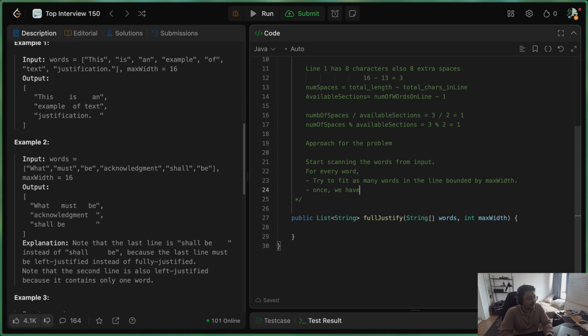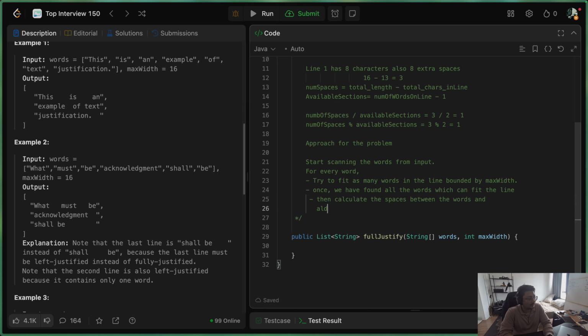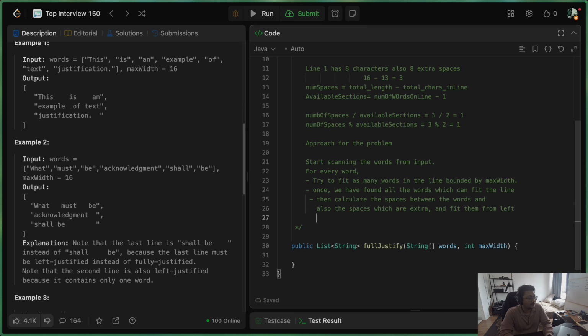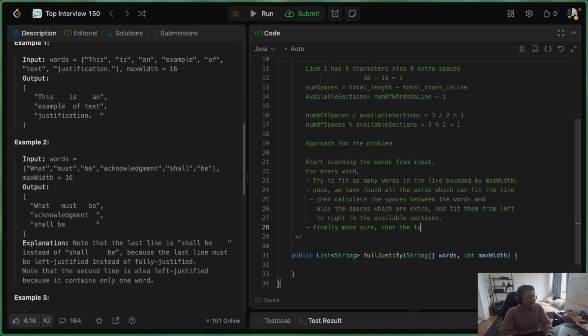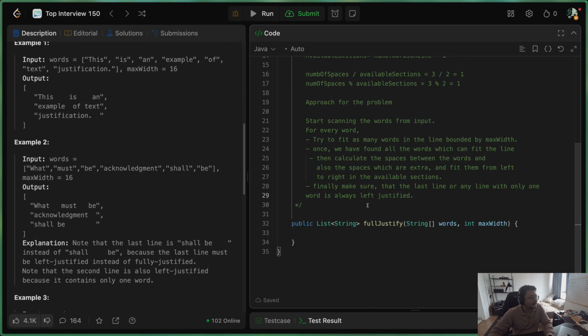Once we have found all the words which can fit the line, then calculate the spaces between the words and also the spaces which are extra, and fit them from left to right in the available sections. Finally, make sure that the last line or any line with only one word is always left justified. So this is going to be the approach for solving this problem. So let's go ahead and write code for this.